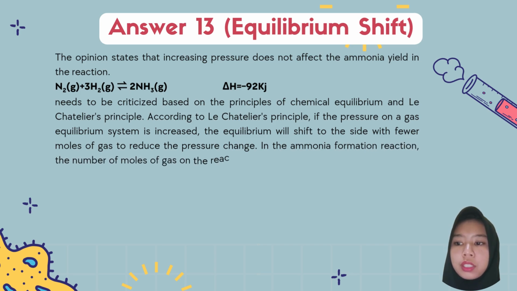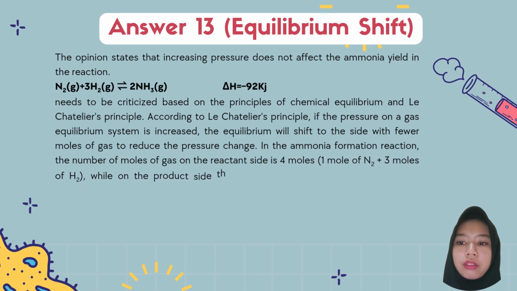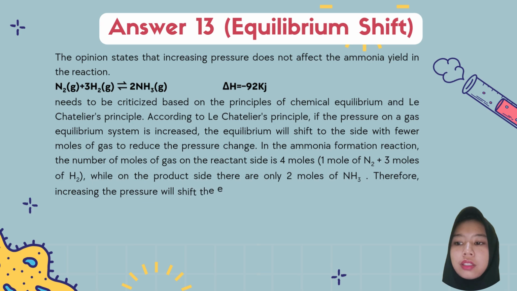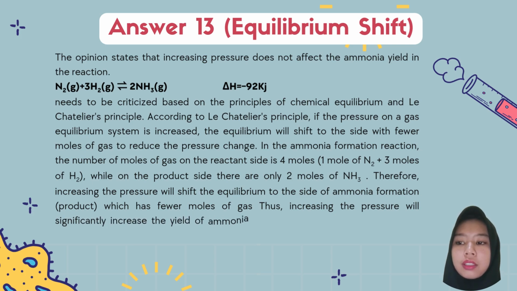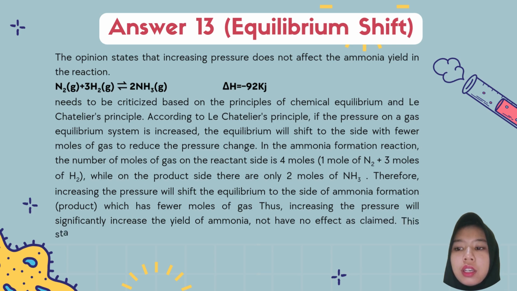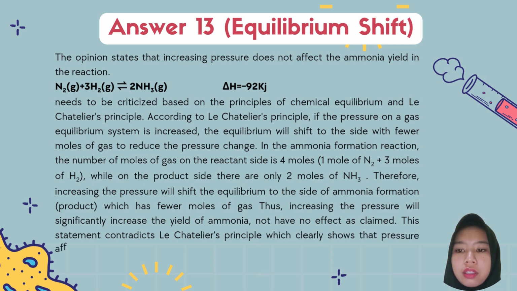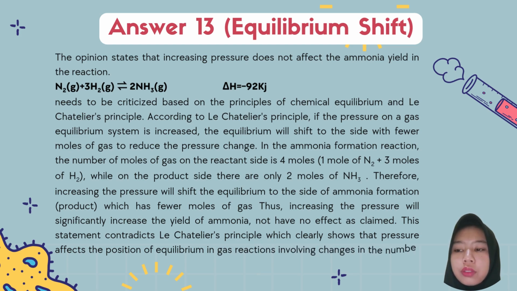It needs to be criticized based on the principle of chemical equilibrium and Le Chatelier's principle. According to Le Chatelier's principle, if the pressure on a gas equilibrium system is increased, the equilibrium will shift to the side which has fewer moles of gas to reduce the pressure change.